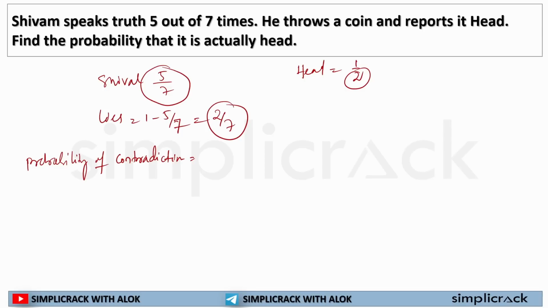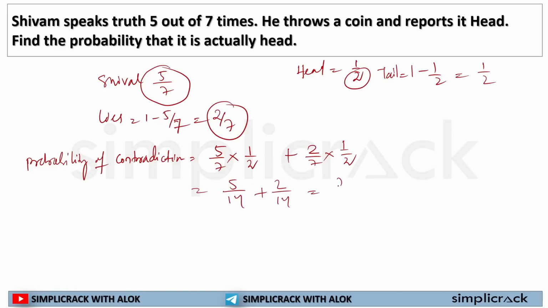So the probability of contradiction will be Shivam speaking truth multiplied by we are getting the head, plus Shivam speaking lie multiplied by we are getting tail. If I am not getting head, that means tail is equal to 1 by 2. So this will be the answer: 5 by 14 plus 2 by 14 is equal to 7 by 14 is equal to 1 by 2. 1 by 2 is the probability of contradiction.